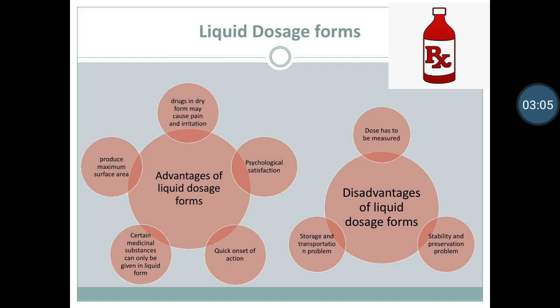Fourth, certain medical substances can only be given in liquid form, for example liquid paraffin and castor oil. Fifth, they produce maximum surface area. Certain drugs are to be given in suspended form to produce maximum surface area, for example kaolin.